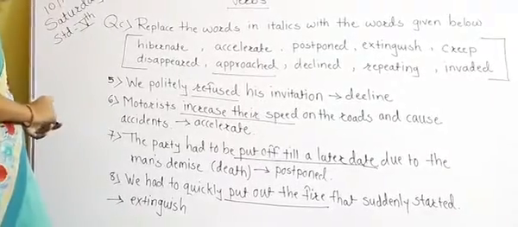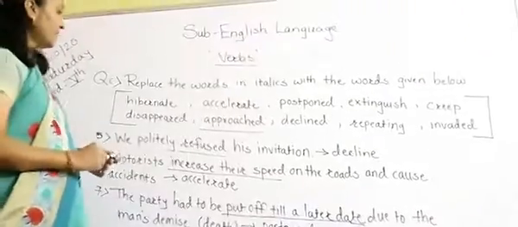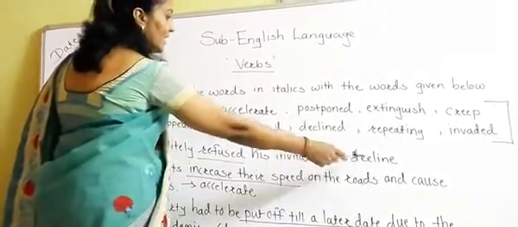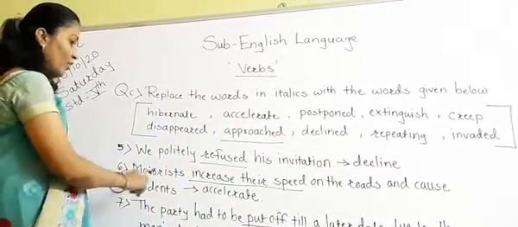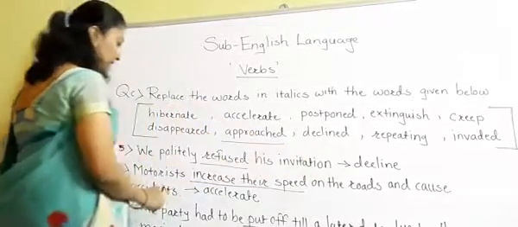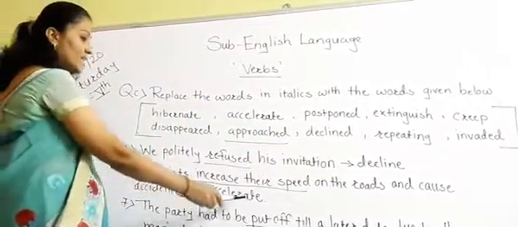Okay. So let's move to the next sentence. He refused his invitation. The word is decline. Then the next one, motorists increase their speed on the roads and cause accidents. The word for that is accelerate.